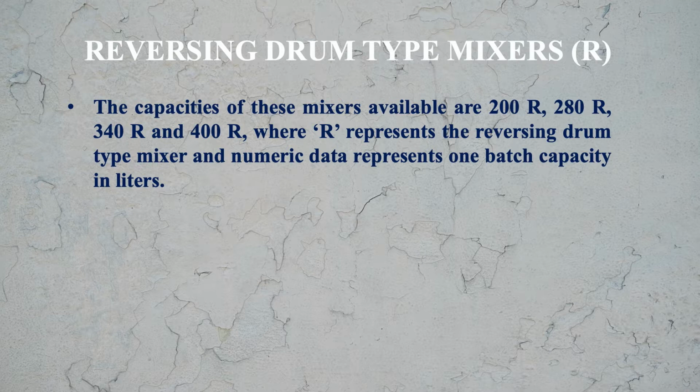The capacities of these mixtures available are 200 R, 280 R, 340 R, 400 R, where R represents the reverse drum type mixture and the numerical data represents one batch capacity in liters.